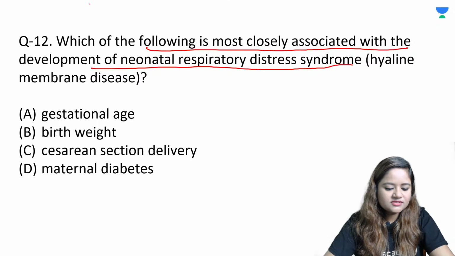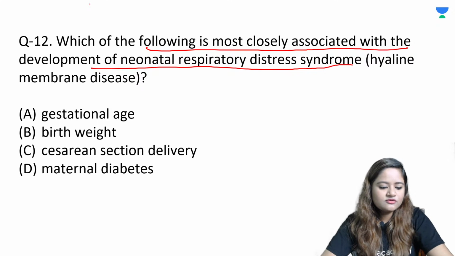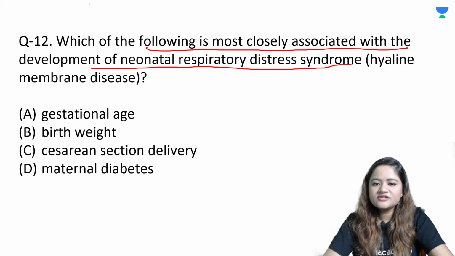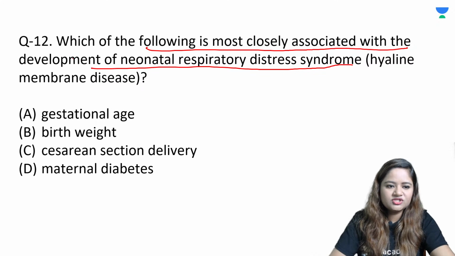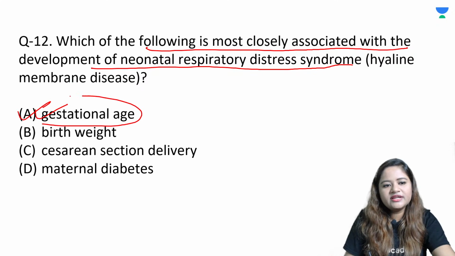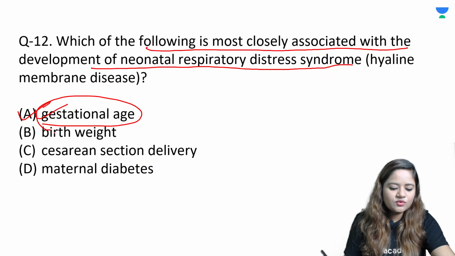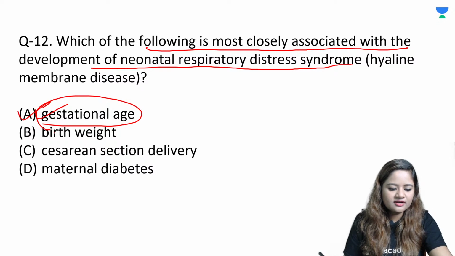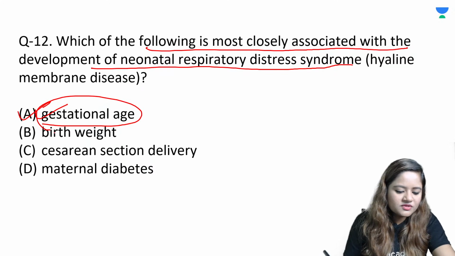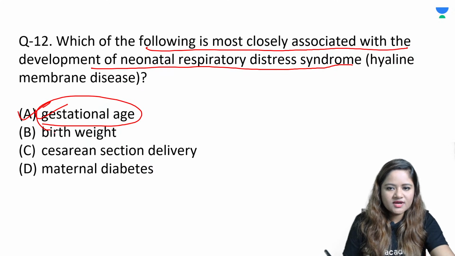Any more responses? So respiratory distress syndrome, necrotizing enterocolitis, intraventricular hemorrhage, all of these are complications which are well known for prematurity. So the answer over here is going to be option number A, that is gestational age. जितना कम gestational age होगा उतना ही ज़्यादा risk होता है to develop these complications in a premature child. Okay. So don't get confused with other options. It is very, very simple to understand.